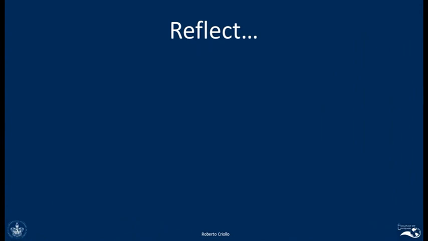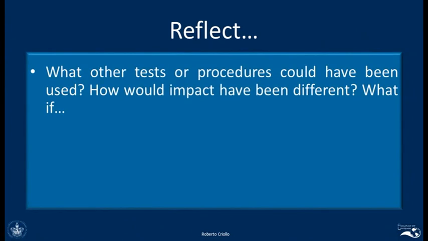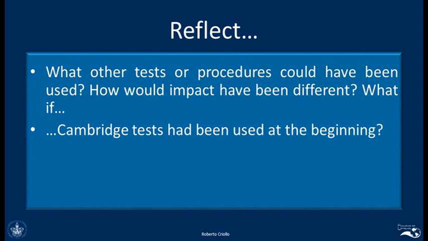Now let's think about this, and I want you to go to the task, which is on our classroom group. First of all, let's imagine what other things could have been different. So just reflect and write on your task sheets, what do you think could have happened if Cambridge tests had been used at the very beginning? That means I take the teachers and I give them immediately a first or an advanced or a proficiency test.